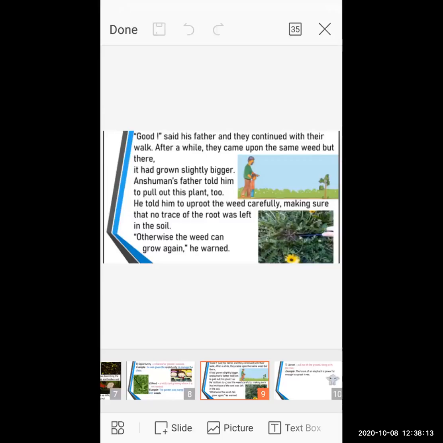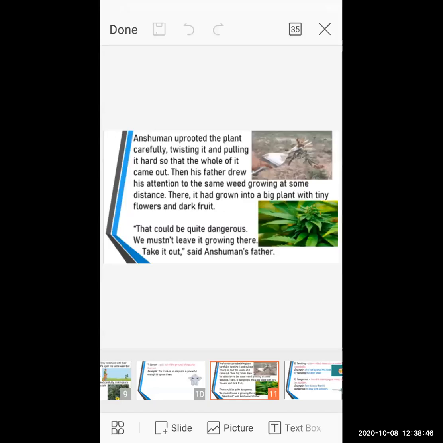He warned. Warned means to advise. If he gives someone advice, that means a warning. You are warning that not a single piece is left over in the soil. So you have to remove it properly and fully, otherwise it will grow again. So this advice given by Anshuman's father is that you have to remove that small plant properly. The father is saying that you have to remove that because it is an unwanted and dangerous plant. That's the reason.